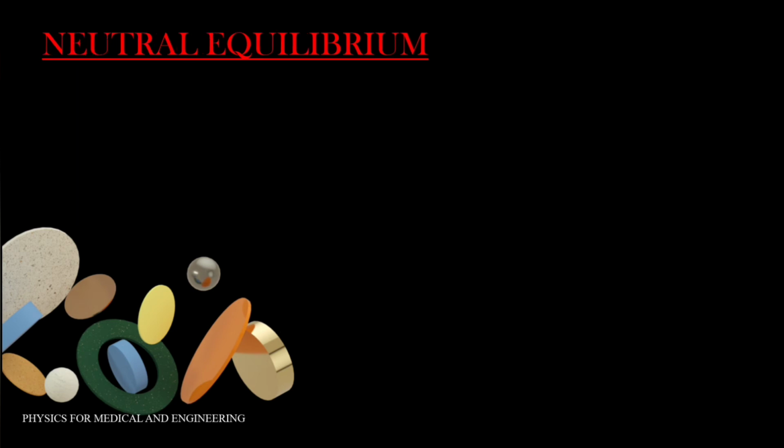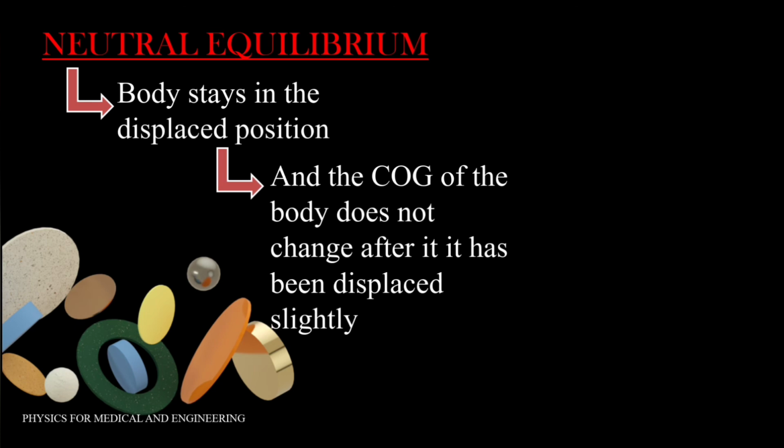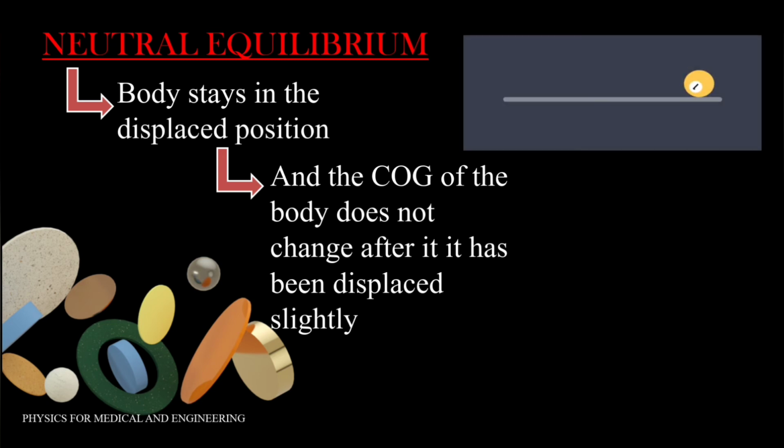Now the next is neutral equilibrium. A body is in neutral equilibrium if it stays in the displaced position and the center of gravity does not change after it has been displaced slightly. Here in this animation, you can see that when force is applied, the ball is displaced from its equilibrium position and it will remain in its displaced position, and the center of gravity is also not changed. So we can say that the ball is in neutral equilibrium.